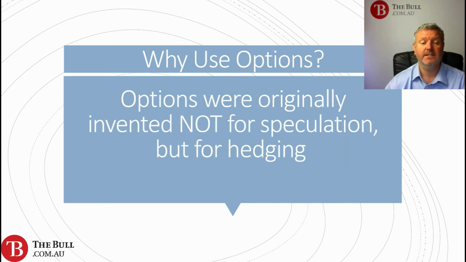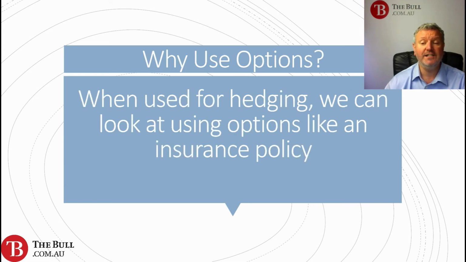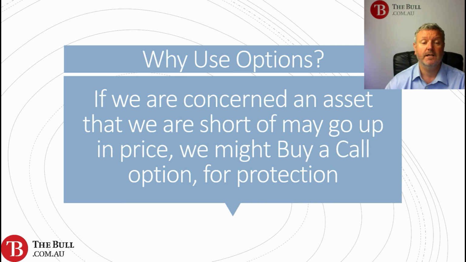Hedging. Options were originally invented not for speculation but for hedging. Hedging is a strategy that reduces risk at a reasonable cost. When used for hedging, we can look at using options like an insurance policy. If we are concerned an asset that we own may go down in price, we might buy a put option for protection. If we are concerned an asset that we are short of may go up in price, we might buy a call option, again for insurance or protection.